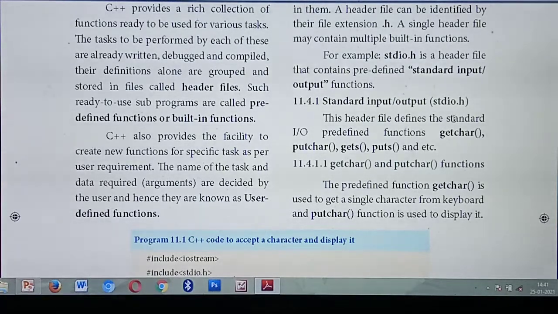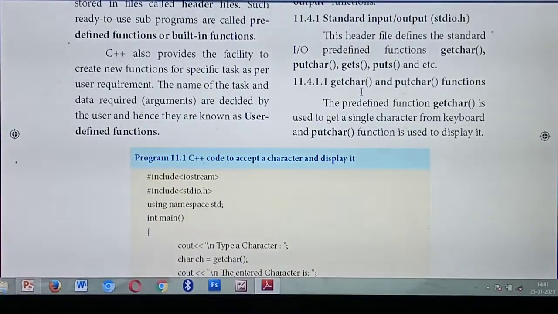This chapter is very, very important. The functions and which functions come under each heading are very, very important. The predefined functions available under stdio.h are getchar(), putchar(), gets(), puts(). All the input and output operations come under which header file? stdio.h. Understood? First one, listen: the getchar() and putchar() functions.